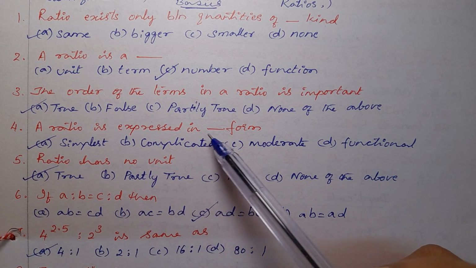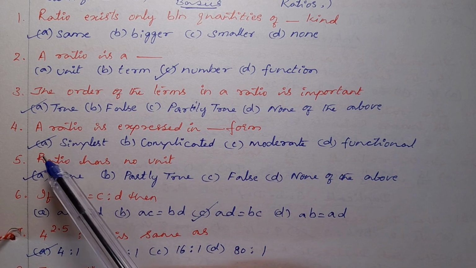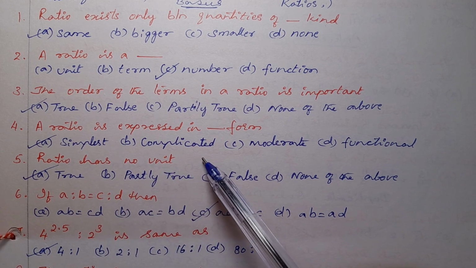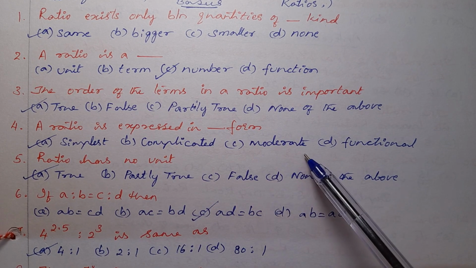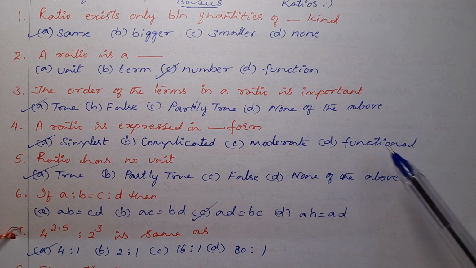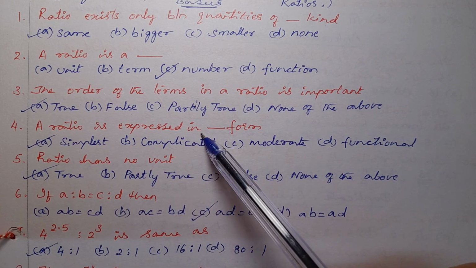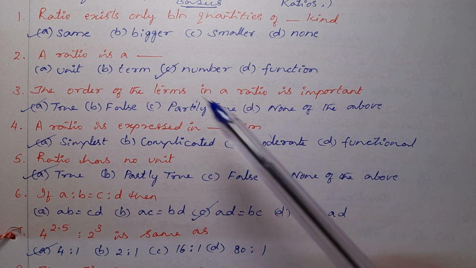Next, fourth question. A ratio is expressed in dash form. Option A simplest, option B complicated, option C moderate, option D functional. A ratio is expressed in simplest form.